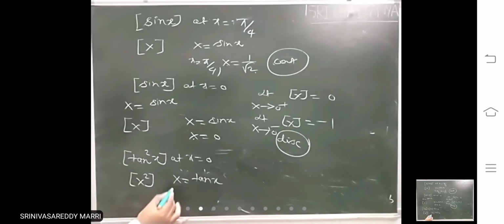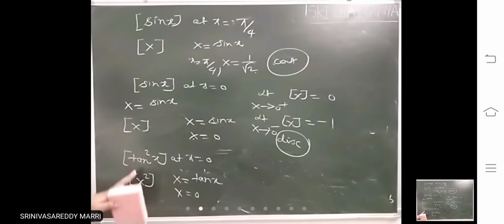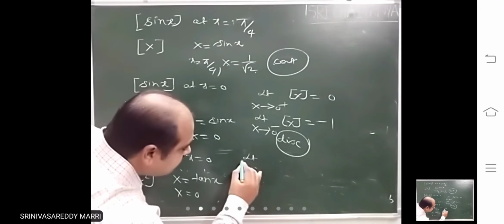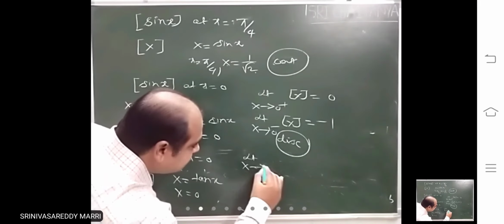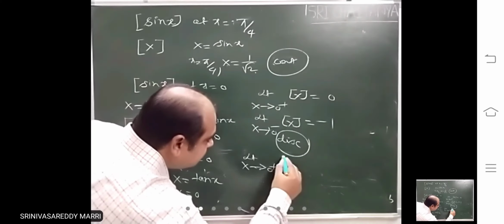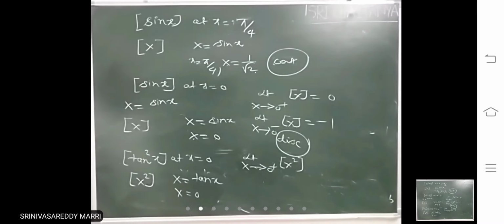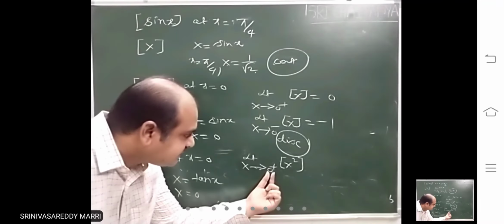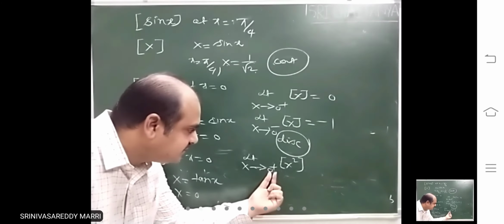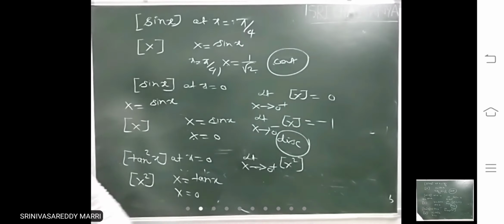Then explanation will be easy. So capital X equal to 0. Anything is same now. I have taken tan x equal to capital X. This is capital X square. Capital X equal to 0. Now check this. Limit x tends to 0 plus step of x square. X is just greater than 0, 0.00001. This capital X square will be what?